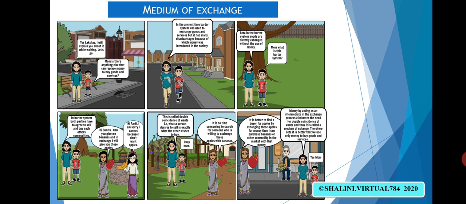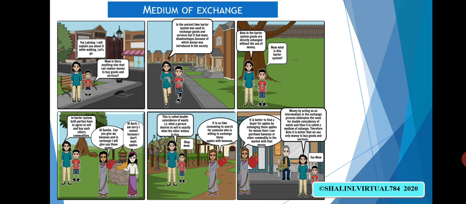So now let's see this storyboard where we are going to see the conversation between a mother and a boy. The boy is asking, Mom, is there anything else that can replace money to buy goods and services? Mother: Yes, Lakshay. I will explain it to you while walking. Let's go.